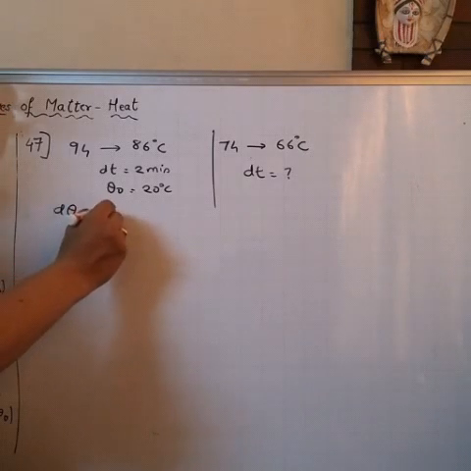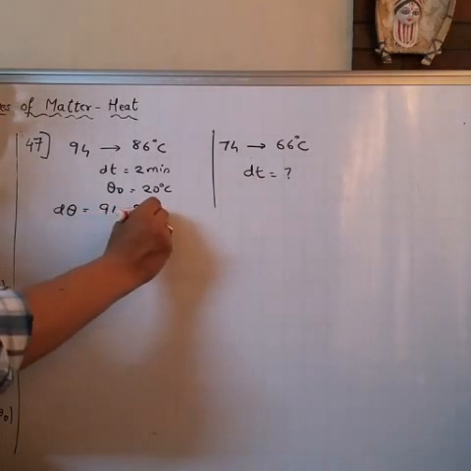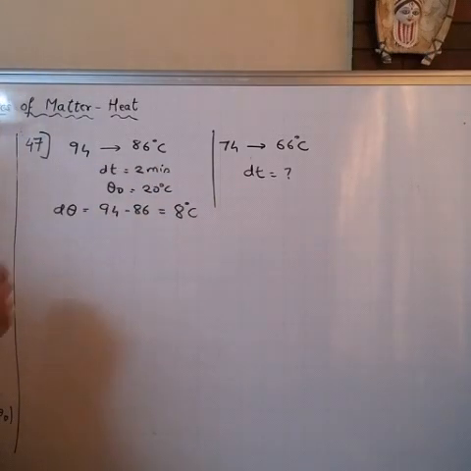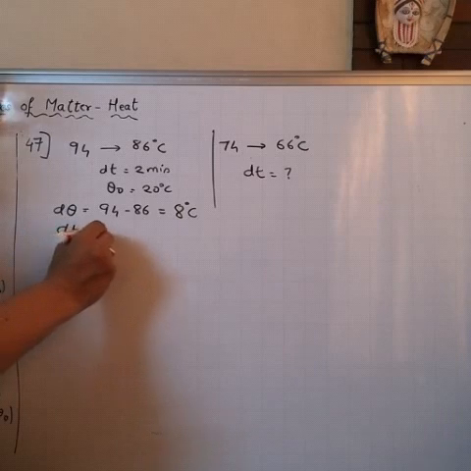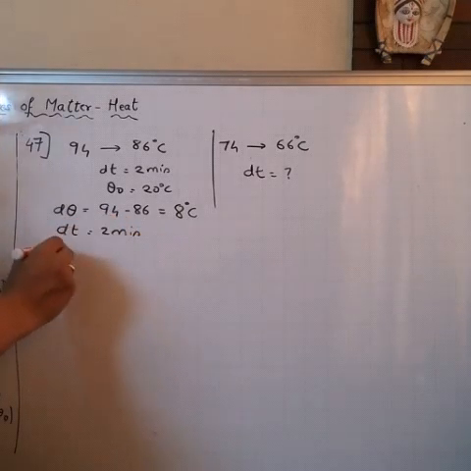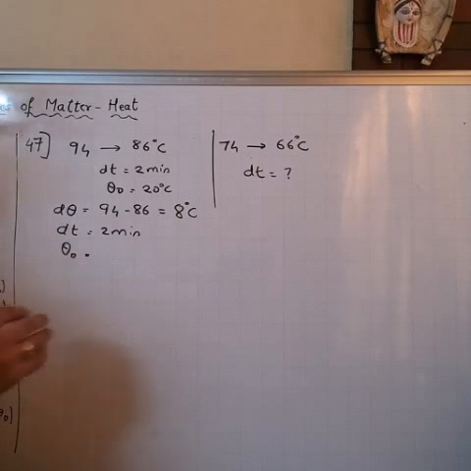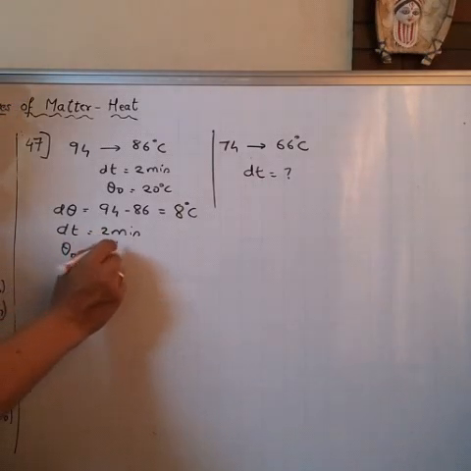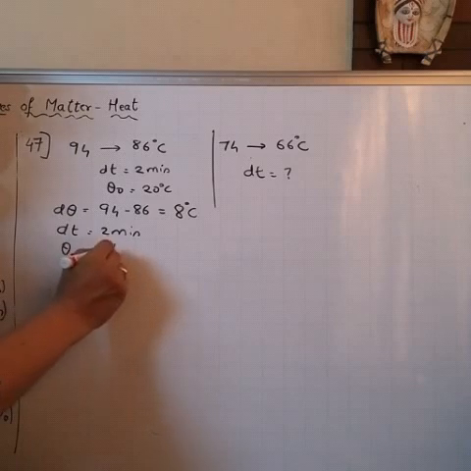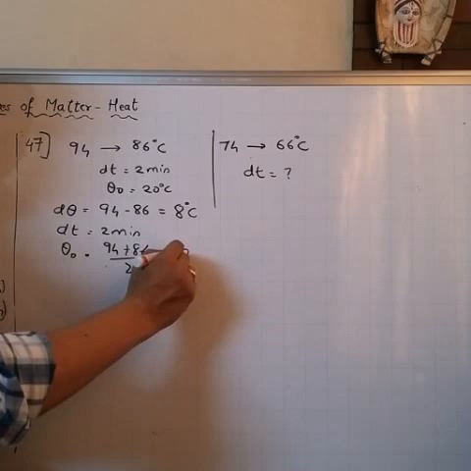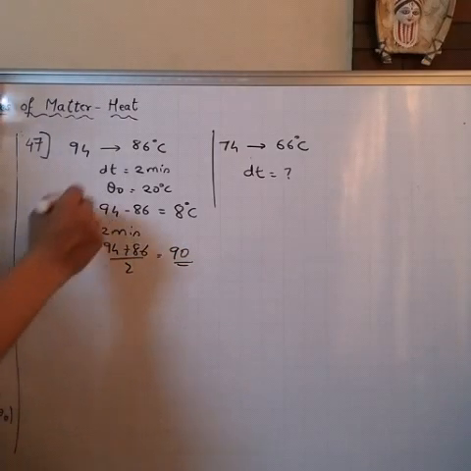94 minus 86, and that is 8 degree Celsius. Okay. Now dt we know, 2 minutes. Theta 0 is the average of 94 and 86. Average is 94 plus 86 upon 2. It comes out to be 90.